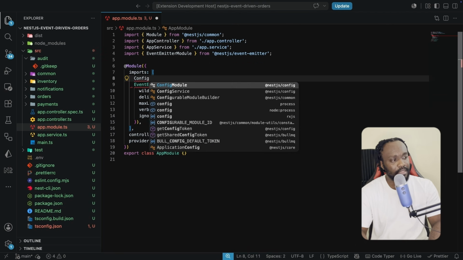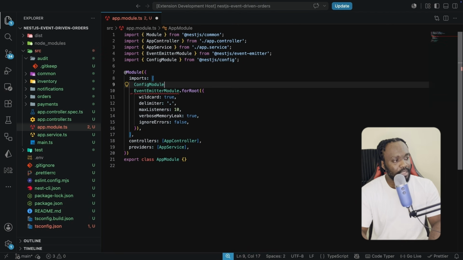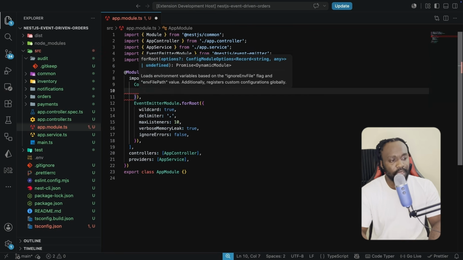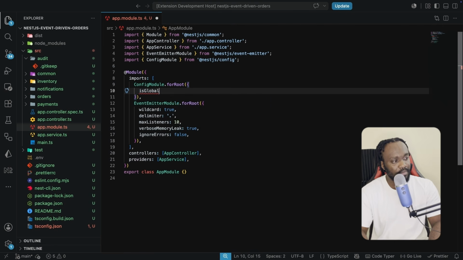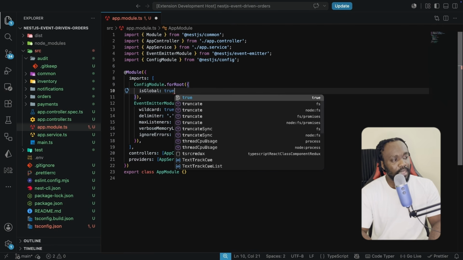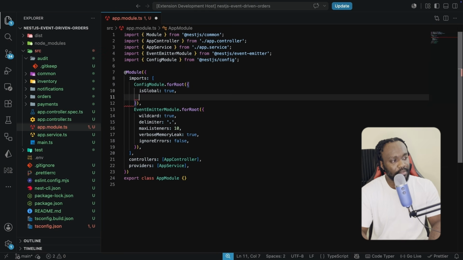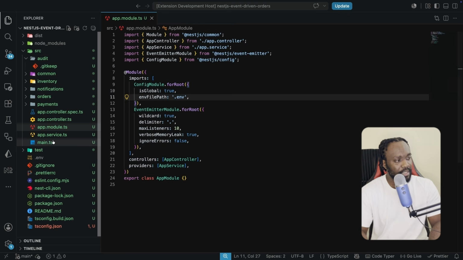So we need this. Then we're going to register the ConfigModule. We call forRoot, and we are going to say isGlobal true, and we're also going to give it our environment file path. And the envFilePath we are going to provide is going to be a path to our .env file. So let's set up this configuration. It is actually needed over here so that the Redis connection information is going to get everything that we need.